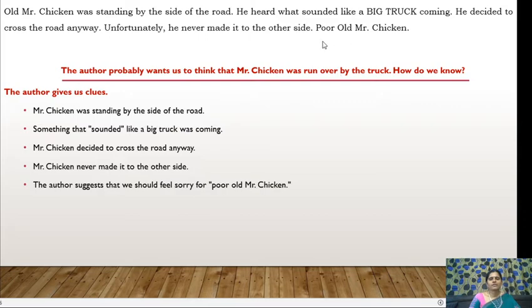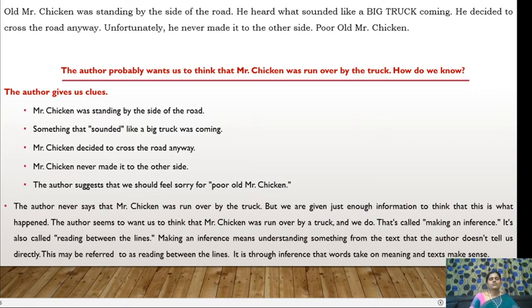And so he has given a clue, poor old Mr. Chicken. Now, the author never says that Mr. Chicken was run over by the truck, but we are given just enough information to think that this is what happened. The author seems to want us to think that Mr. Chicken was run over by a truck, and we do. That's called making an inference. It's also called reading between the lines. Making an inference means understanding something from the text that the author doesn't tell us directly. It is through inference that words take on meaning and text makes sense.